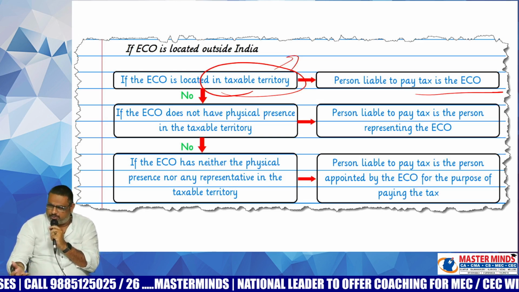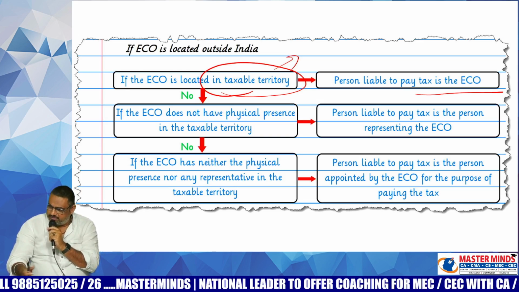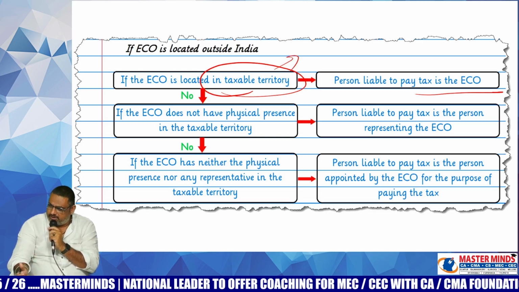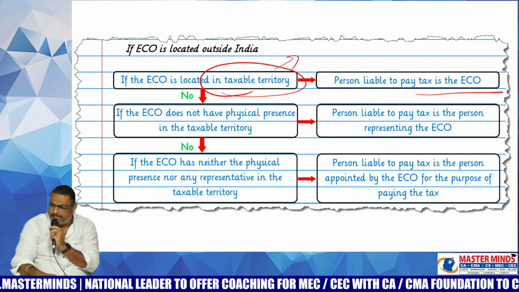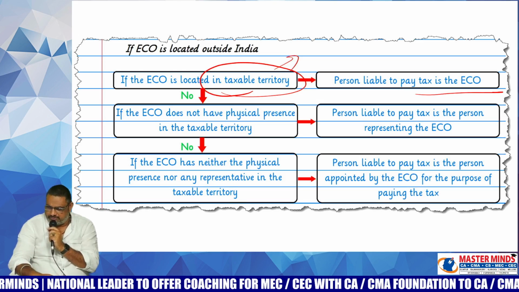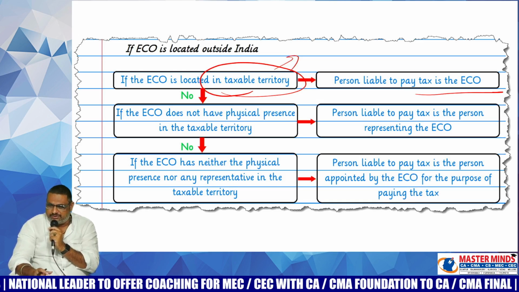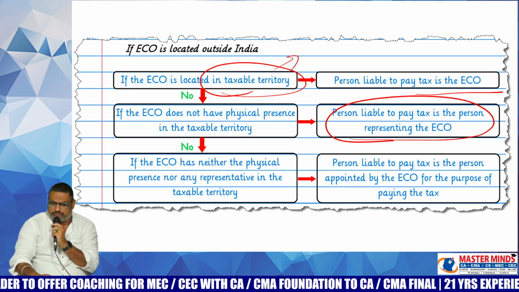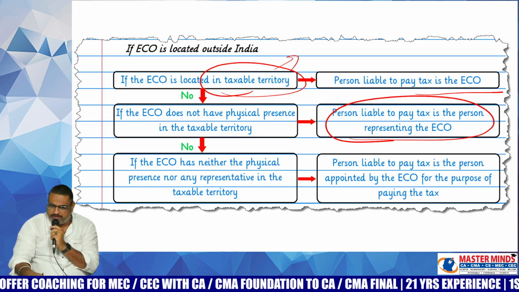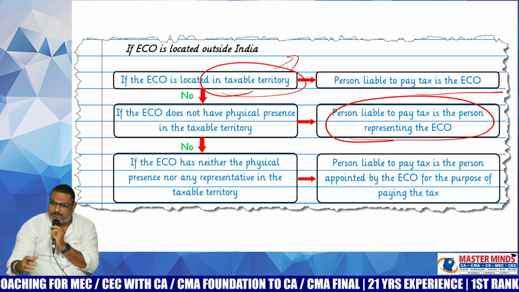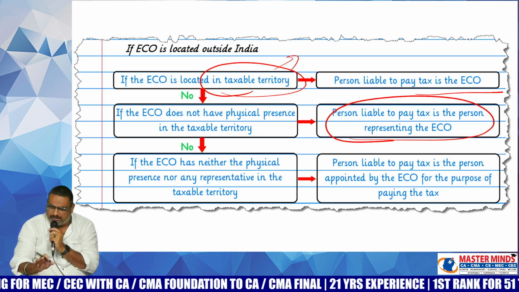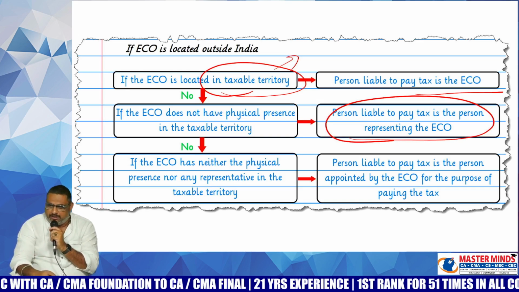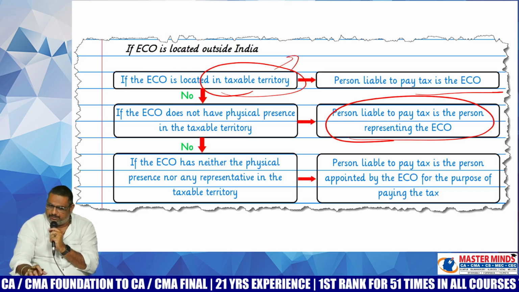And I think Ola is also an Indian company. Redbus, Abhibus, those are also Indian companies. With respect to them, the physical presence is there in India. In that case, obviously, they will pay the GST. If physical presence is not there in India, then the authorized representative will pay the GST, like Uber. It is not an Indian company. In that case, there must be some authorized representative in India, like a marketing director or operational head. Some post will be there. That authorized representative will pay the GST.